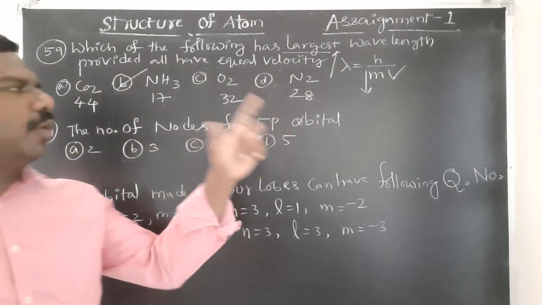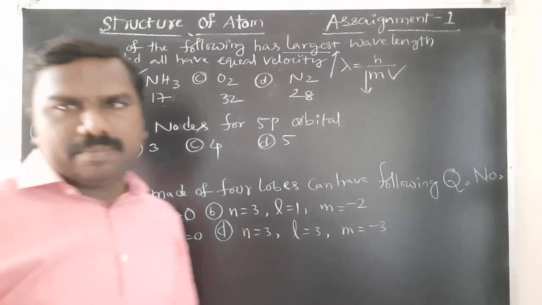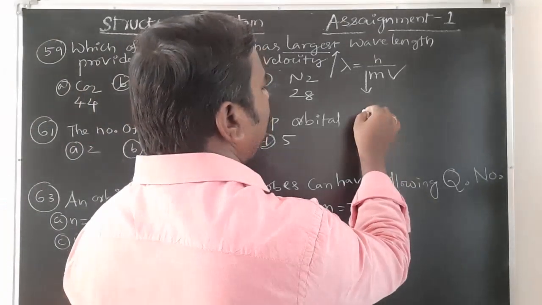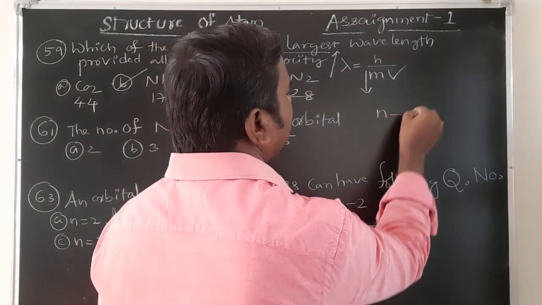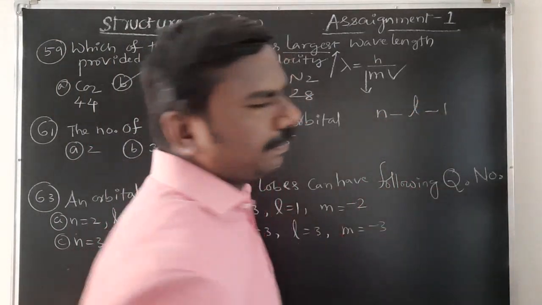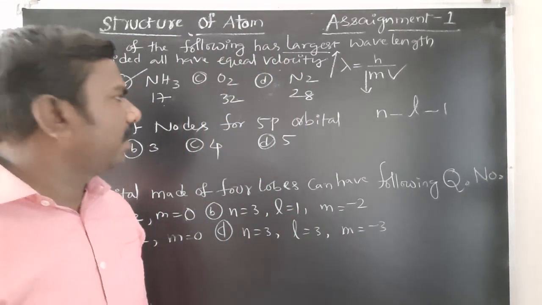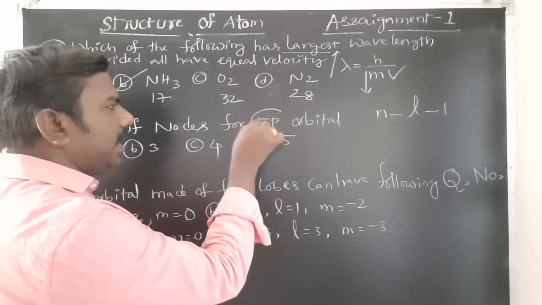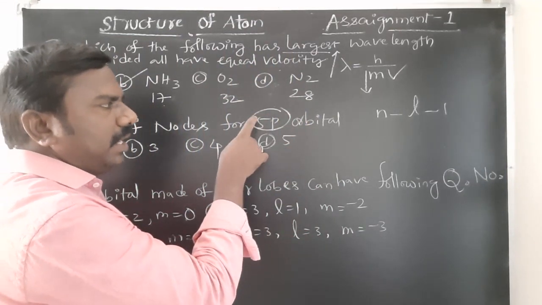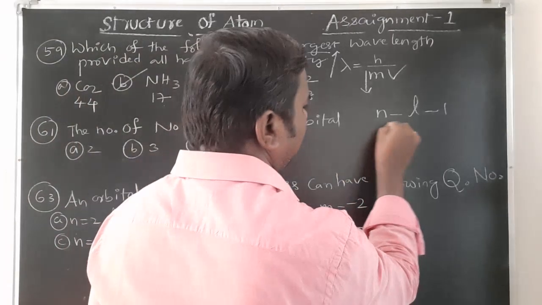The number of nodes for 5p orbitals. Number of nodes formula is n minus l minus 1. Where 5p given. For 5p, number 5 is n value.